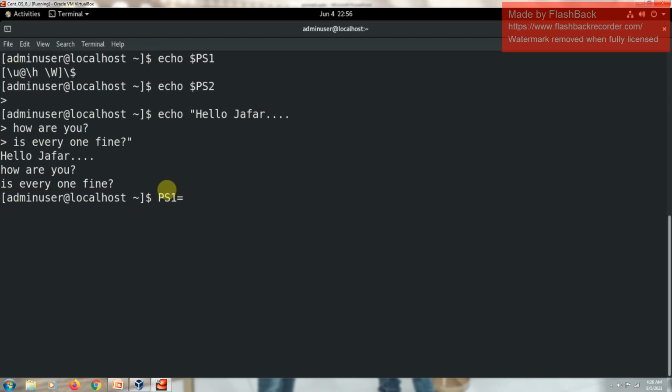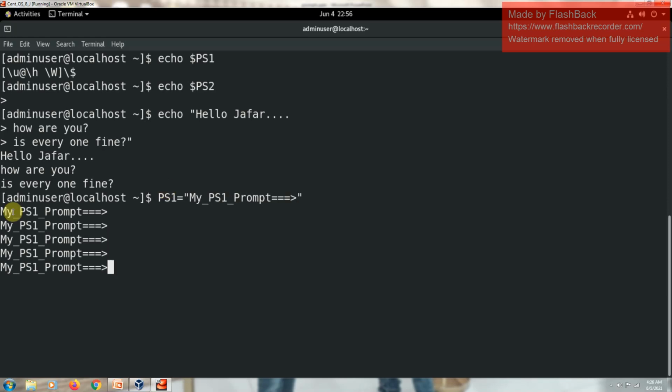PS1 equal to, in double quotes, my_PS1_prompt. Here I am giving one standardized value to the PS1 prompt. From now onwards your PS1 prompt value is my PS prompt with the arrow symbol. So what we did is assign a new value to the PS1 variable so that the PS1 prompt changed. Okay, so how do I assign a new value to PS2?